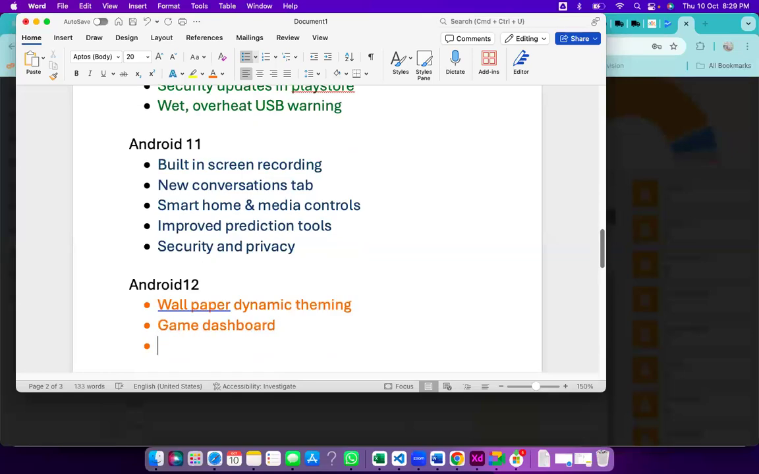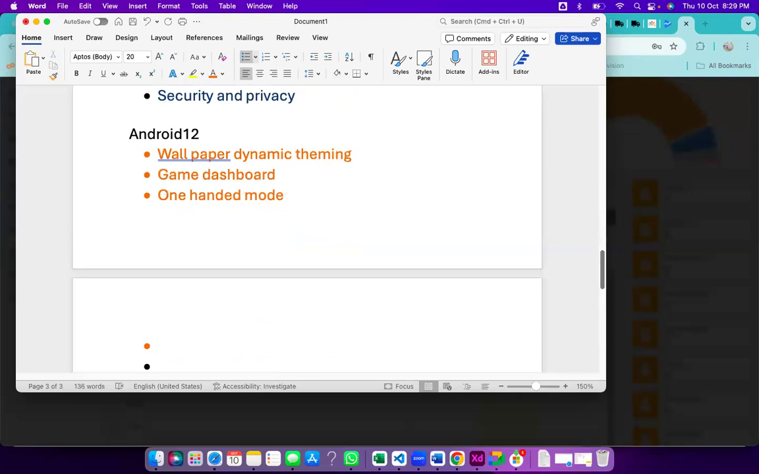So the game dashboard is for people who are playing a game and want to upload those videos to the Play Store or share them live. That feature is available here. Next is the one-handed mode, where we can control front, back, and everything with one hand. This is in the gesture settings, and with it, you can usually handle the mobile easily. Next is quick tap.